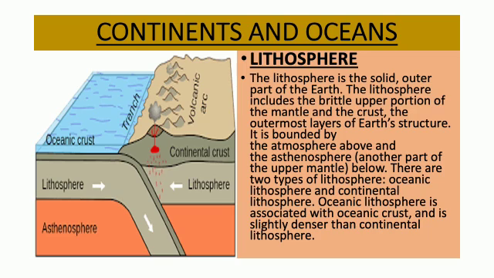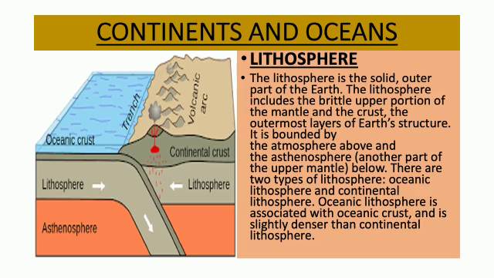So, children, what is lithosphere? The lithosphere is the solid outer part of the earth, that is known as lithosphere. The lithosphere includes the brittle upper portion of the mantle and the crust, the outermost layers of the earth structure.